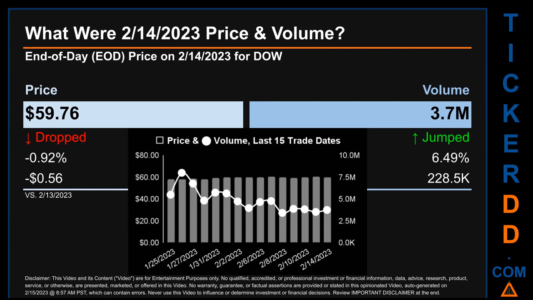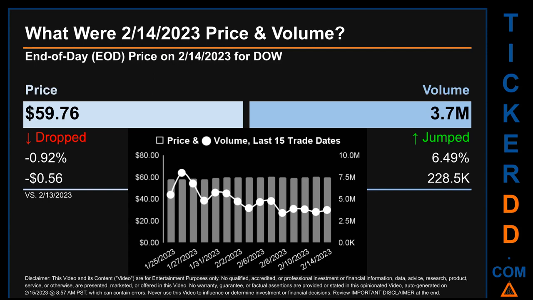What was end of day price and volume for DOW? On Tuesday, February 14, 2023, DOW had an end of day price of $59.76 and volume of about 3.7 million. Compared to the previous trading day, the price dropped 0.92%, losing 56 cents, while volume jumped 6.49%, increasing about 228.5 thousand. The graph shows price and volume for the last 15 trade dates.